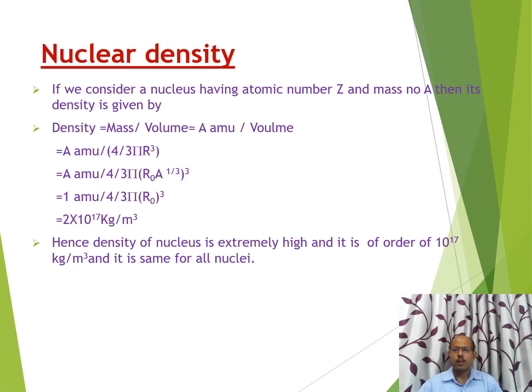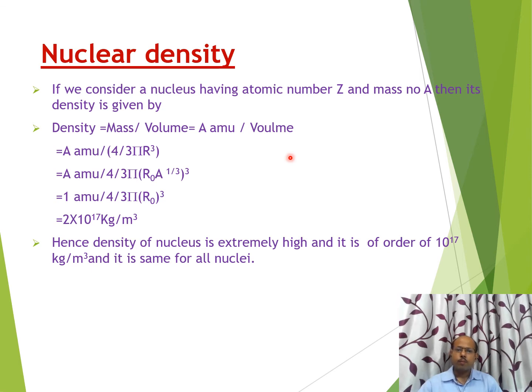Now we are going to discuss nuclear density. As we know, density is mass upon volume, and roughly you might know that the density of water which we generally use is 10 to the power 3 kg per meter cube. We also know the concept of relative density from class 9. For example, if a substance has relative density 3, it means its density is 3 times the density of water, or it can be written as 3 into 10 to the power 3 kg per meter cube.